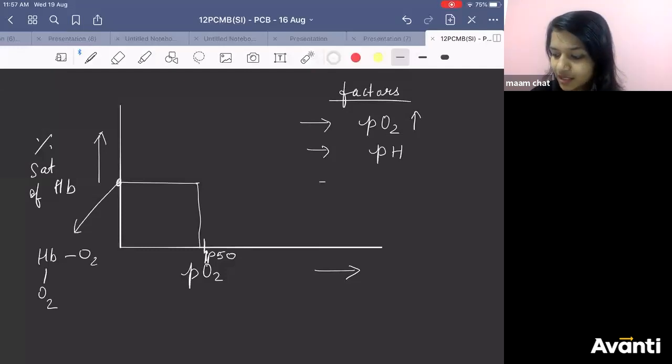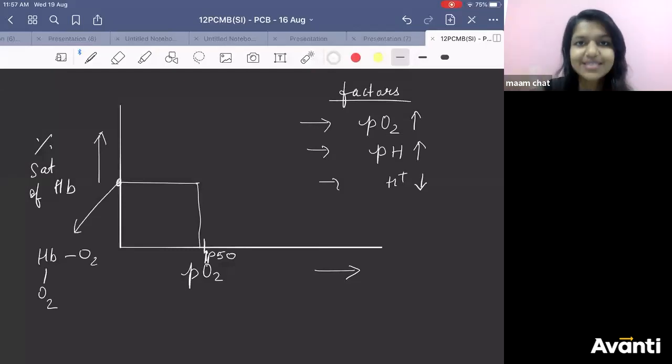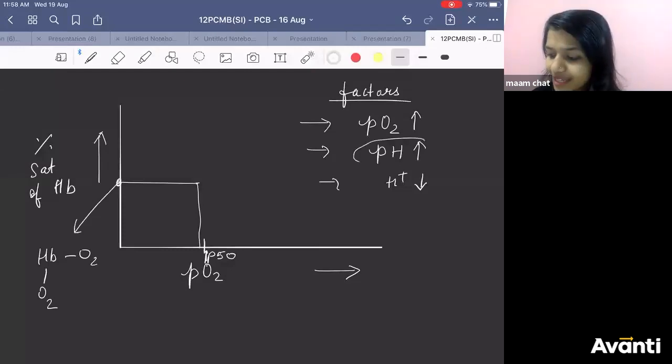H plus should be low. If H plus concentration is low, it means acidic behavior is low. It means pH should be high. H plus tells you the acidic environment, so if H plus is less, it is less acidic, meaning more pH.